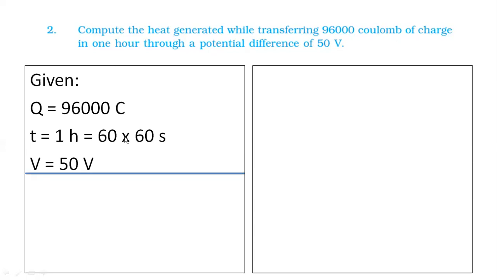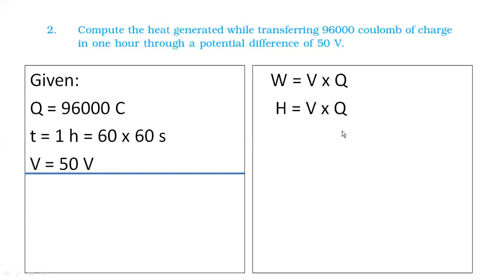Now for calculating heat, we will use a simple formula, that is W is equal to V into Q. Now in place of W, work is nothing but energy and energy is nothing but heat. So in place of W, I can also write down H. So I have written it: V into Q. Okay? Do you have the value of V? Yes, you can see we have the value of V.